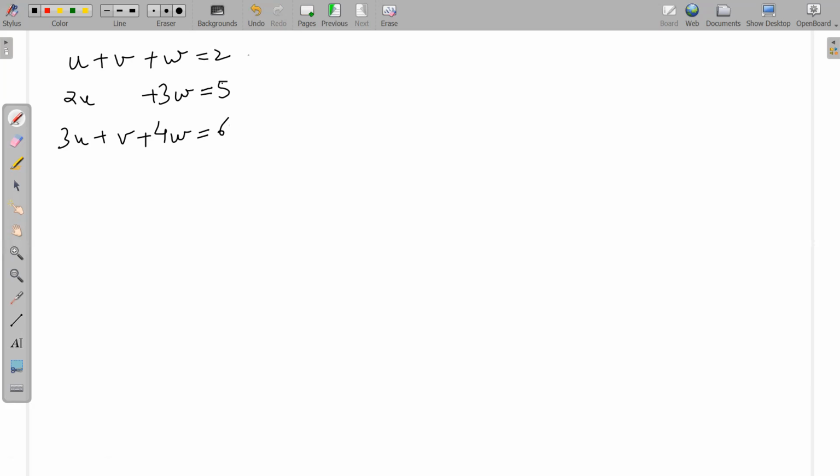So we have 3 equations now. Let us call these equation 1, equation 2, and equation 3. What do you think is the solution for these?